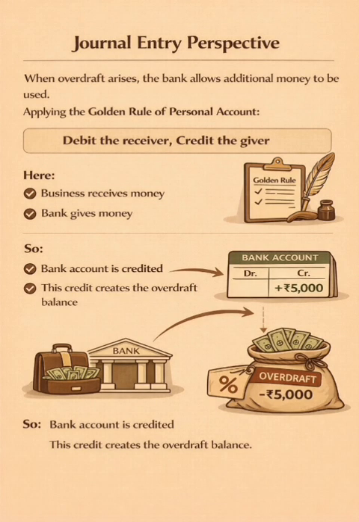Journal entry perspective. When overdraft arises, the bank allows additional money to be used. Applying the golden rule of personal account, debit the receiver, credit the giver. Here, business receives money. Bank gives money. So, bank account is credited. This credit creates the overdraft balance.